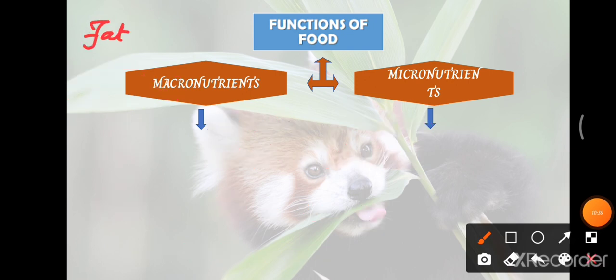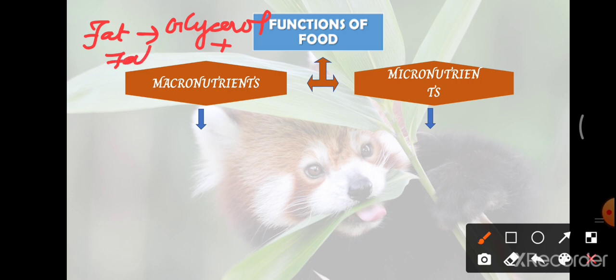The next macronutrient is fat. Fat is broken down into glycerol and fatty acid. I have given the chemical formula of these molecules, that is fat, carbohydrate and protein, in the later slides, so that you can just go through and have an idea.